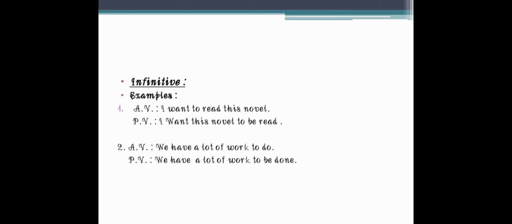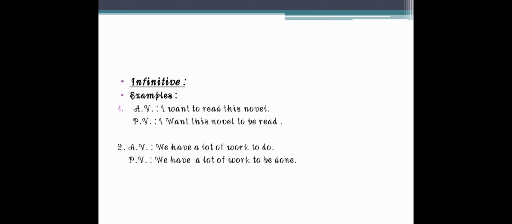Now today we will study the infinitive. Now what is infinitive? Infinitive means we have the word to as the prefix of any verb. Prefix means if to is attached before the verb, then it is called an infinitive.